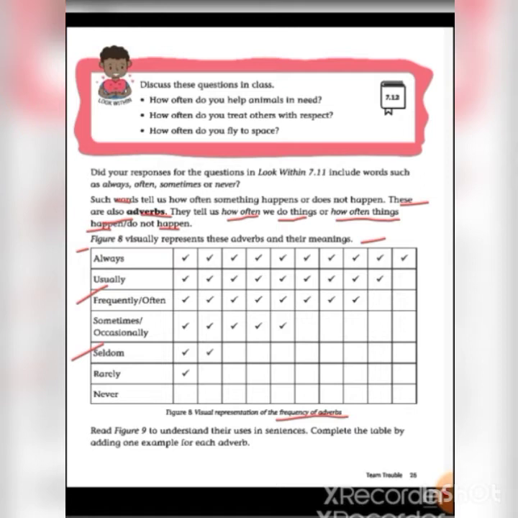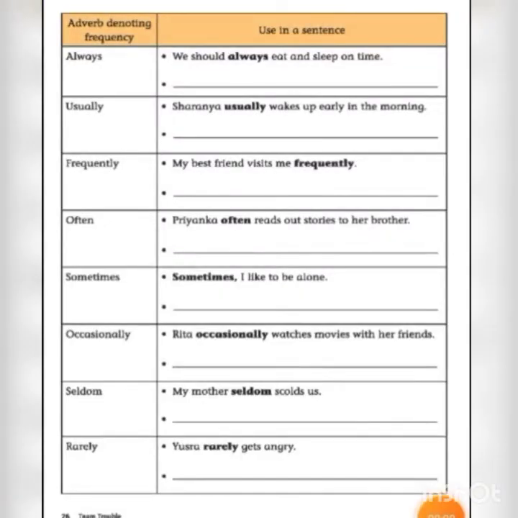Next, read figure 9 to understand their uses in sentences. Complete the table by adding one example for each adverb. So you should write your own example for each adverb. Let us see adverbs denoting frequency and their use in a sentence.